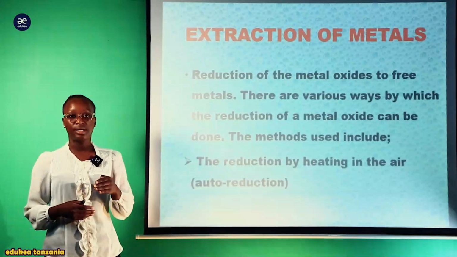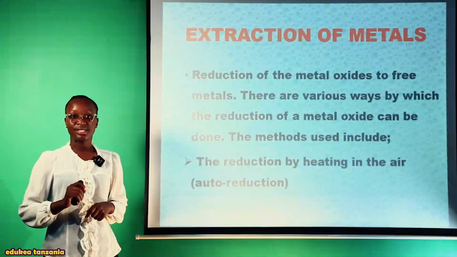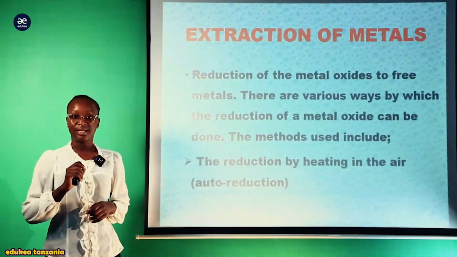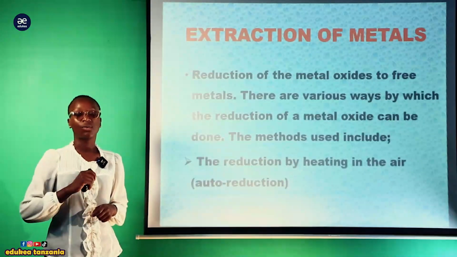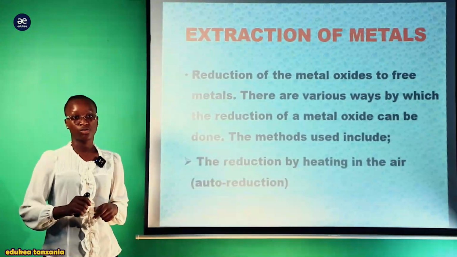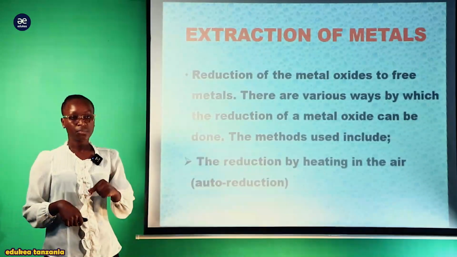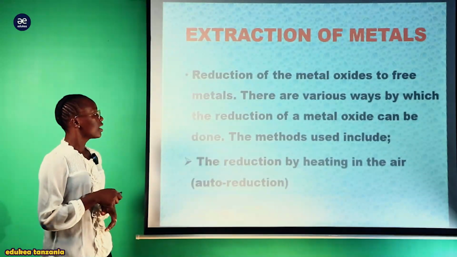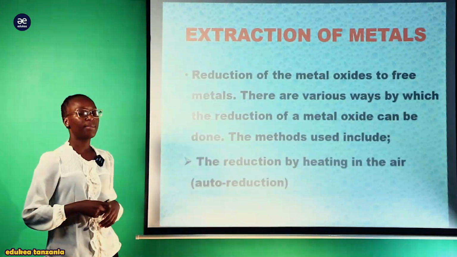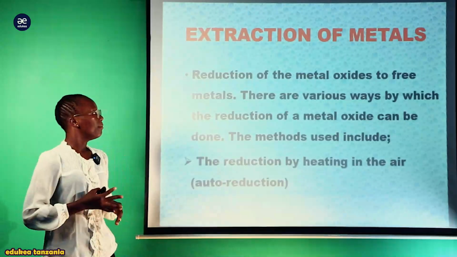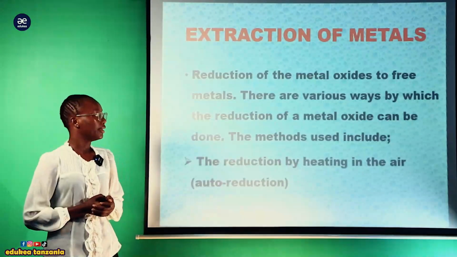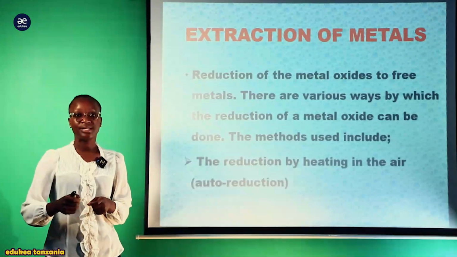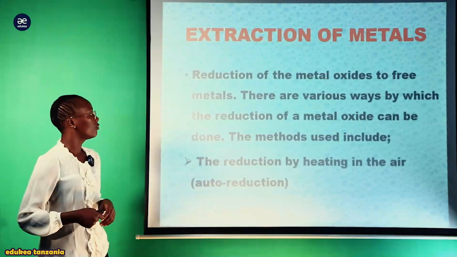You have to bold this one. You will bold it while listening to the session, while writing and taking notes; make sure you put this one in capital letters so that it makes it easier for you to understand what you are doing. So this is another process. There are various ways in which the reduction of the metal oxide can be done. This reduction of the metal oxide involves various ways, and these ways of reduction can take place to complete the free metals.